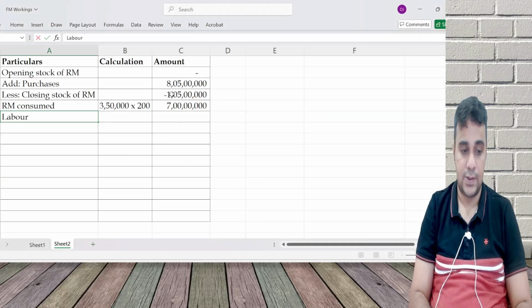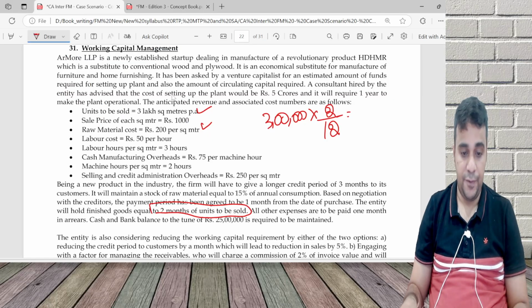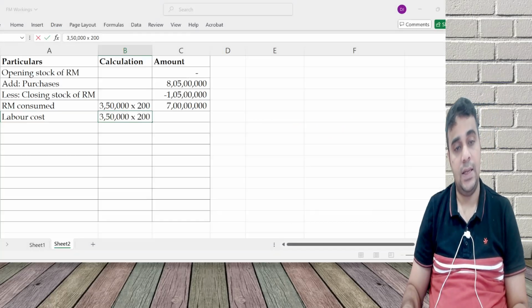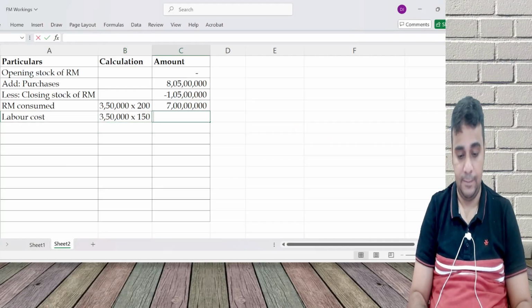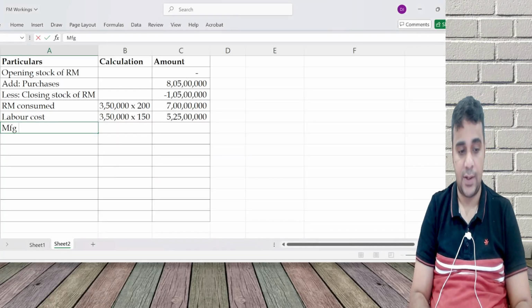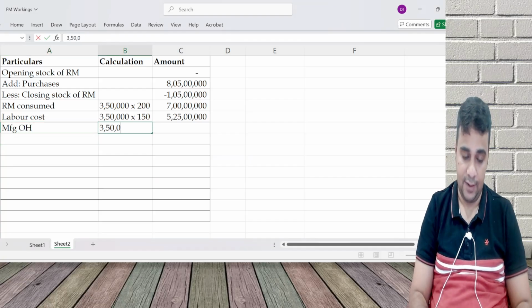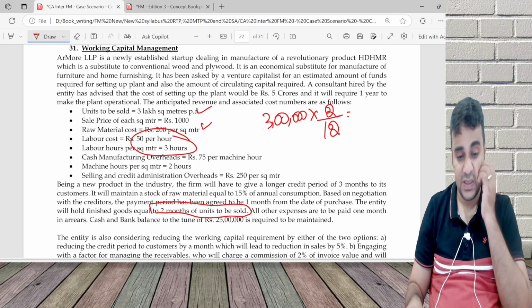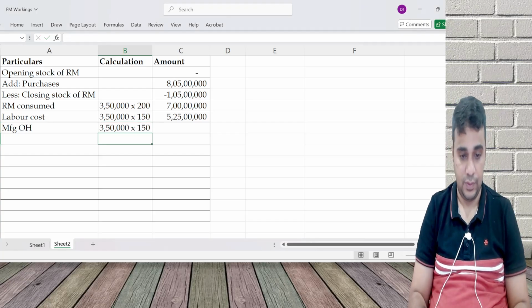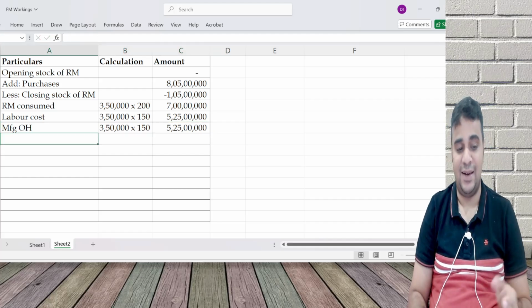And labor cost is 3 lakh 50,000 into 50 per hour into 3 hours. So 150 labor cost. And manufacturing overheads, again 3 lakh 50,000 into 75 into 2. Some understanding of costing will be critical here.